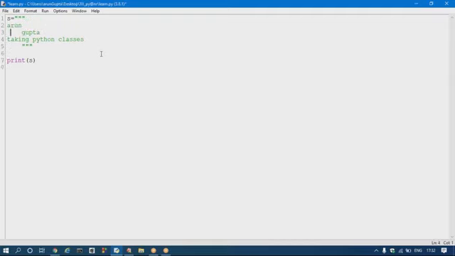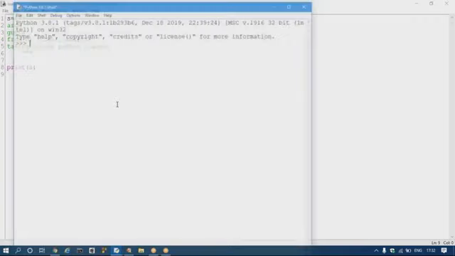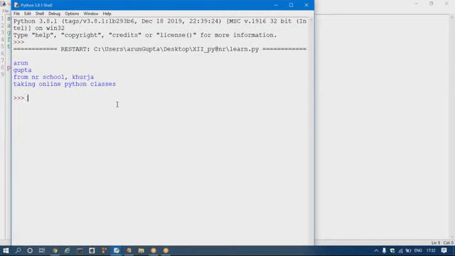Arun Gupta from NR school, taking online Python classes. If I run this code, it is happily accepted, no problem at all.